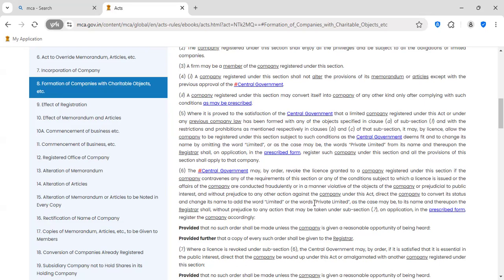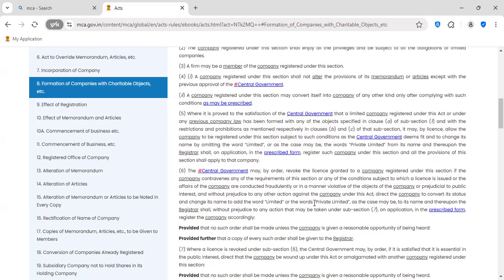Here what is explained is if the Section 8 company is not doing charity and is involved in any fraudulent activity, then the ROC will direct the company to convert its status from a Section 8 company to a private company.